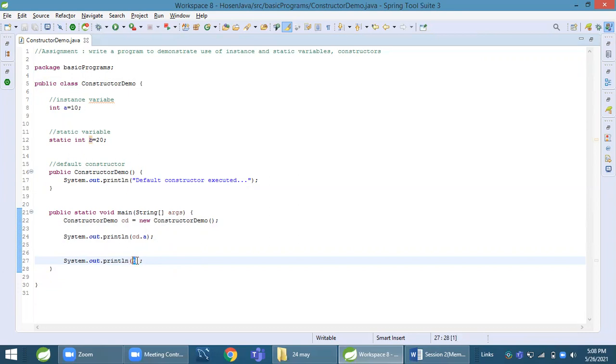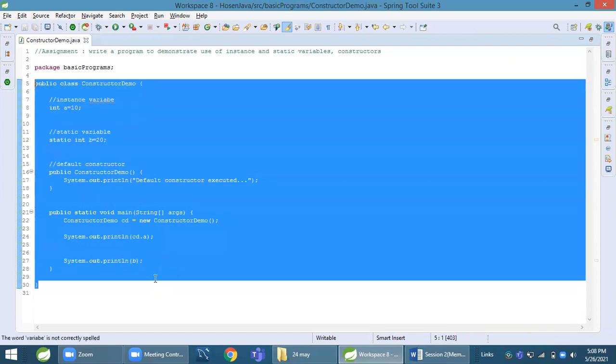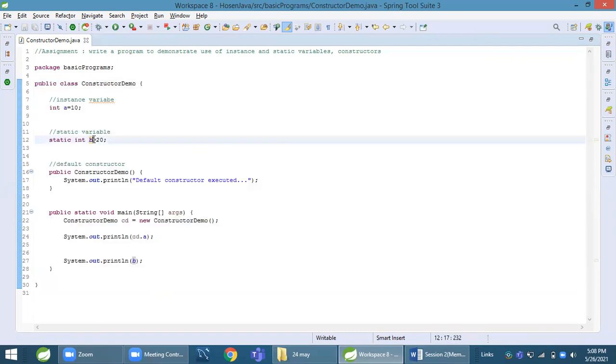Why is this happening? Because we are in the same class, so there is no need to give the class name. But if we access it outside the class, then we must specify the class name. Here B will be accessed.